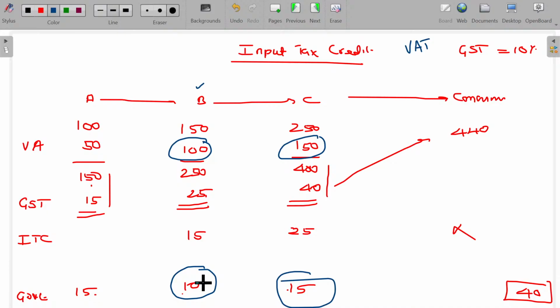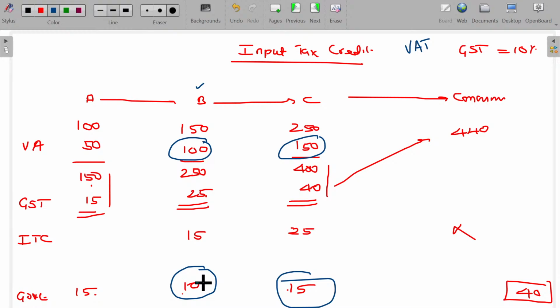The final 40 rupees tax is not collected from a single hand at the last. It will be collected from multiple hands. A small amount, B small amount, C small amount. And another name being consumption based tax. Consumption based tax means, who is the end consumer? Who is going to bear the entire tax?